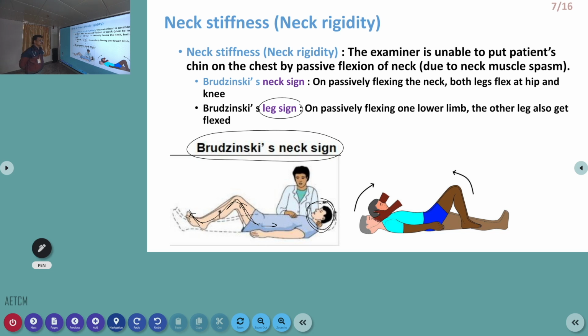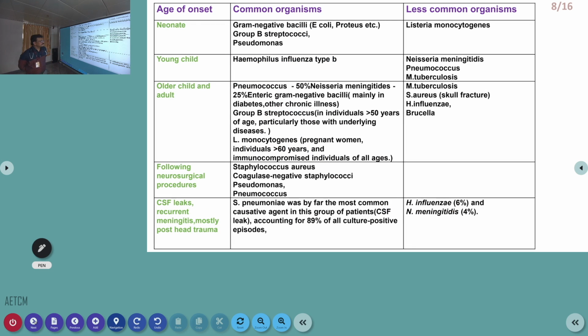So clinical correlation is very, very important. History is very important and other examination findings are very important. Whatever it is, the Brudzinski neck sign is a very important sign along with Kernig's sign to make a clinical diagnosis of meningitis.